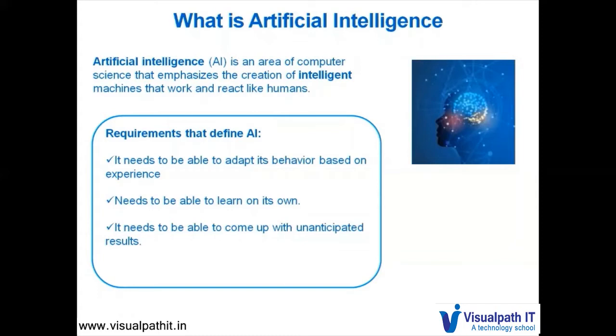Next comes, it needs to be able to come up with unanticipated results. A human, a lot of times in his life, tries to preempt certain situations in life.